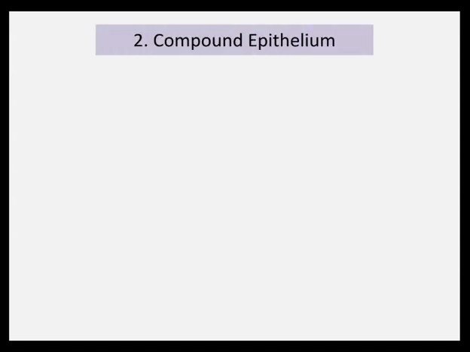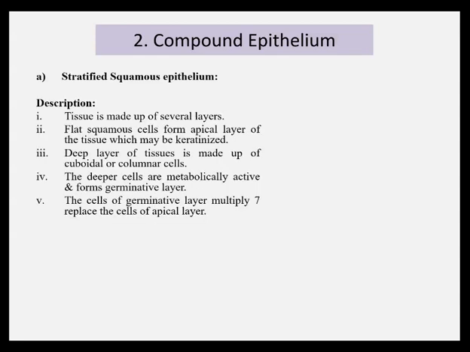Second type of epithelium is compound epithelium, in which the first is stratified squamous epithelium. This tissue is made up of several layers. Compound epithelium means the layers of cells are multiple.